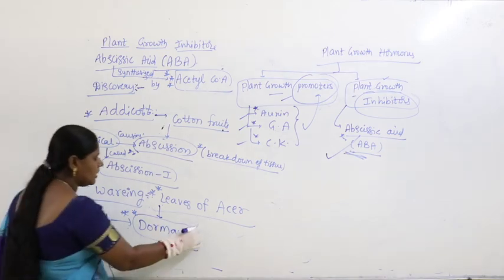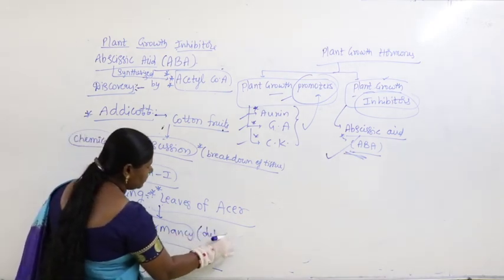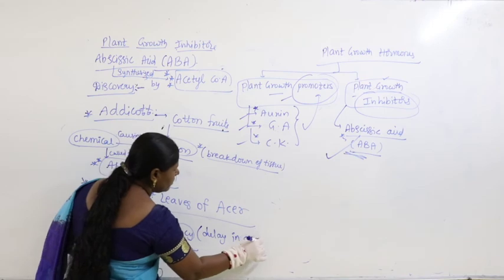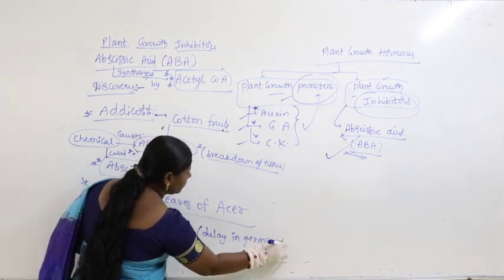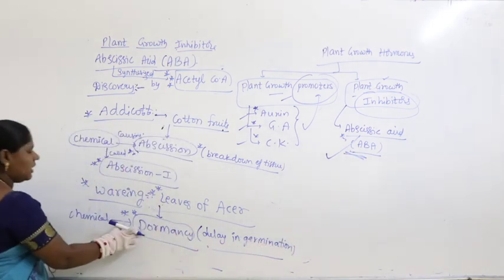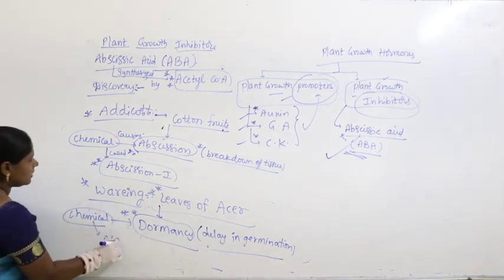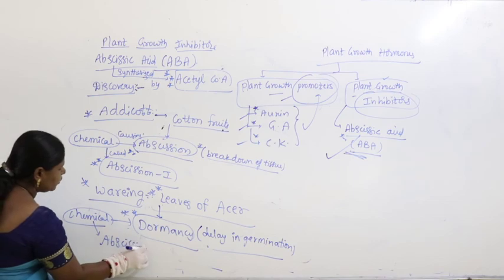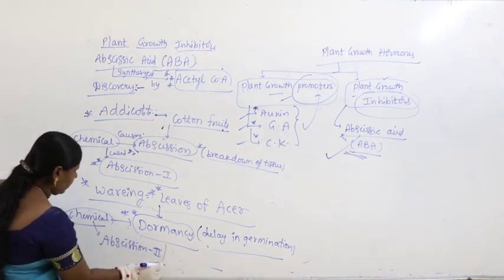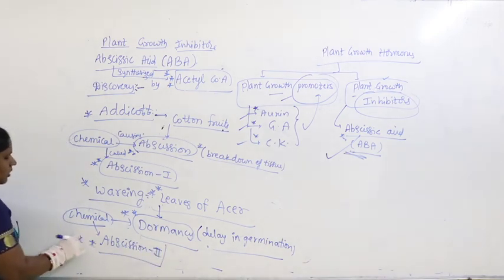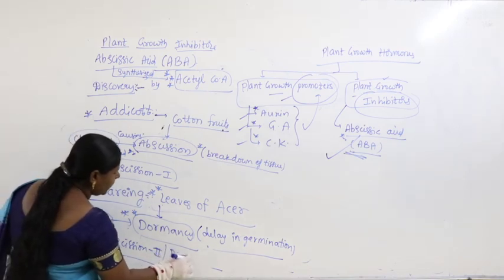What is dormancy? Delay in germination. That is called dormancy. What is that chemical? He referred to it as abscission 2, or he referred to it as dormin.